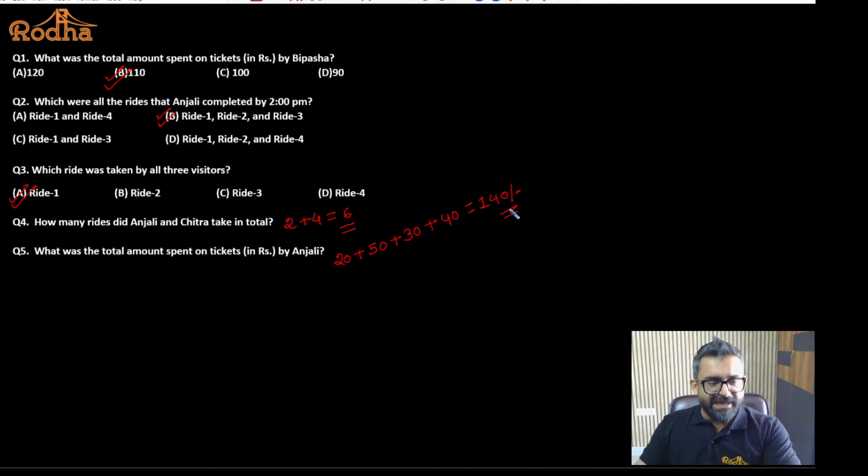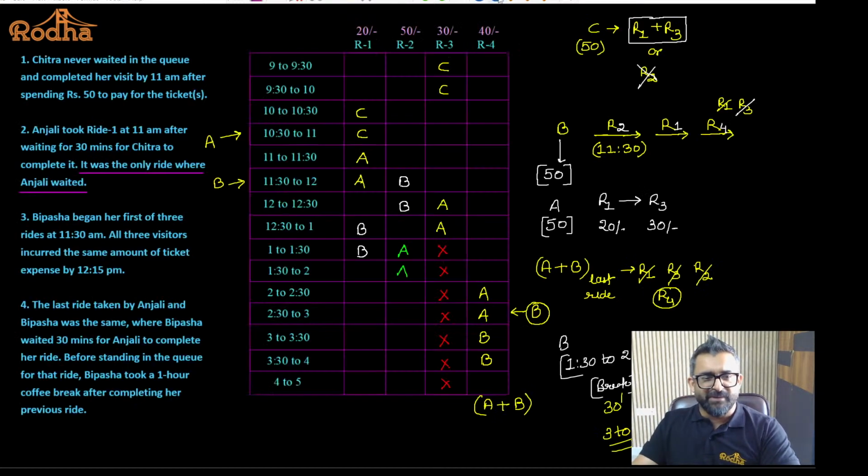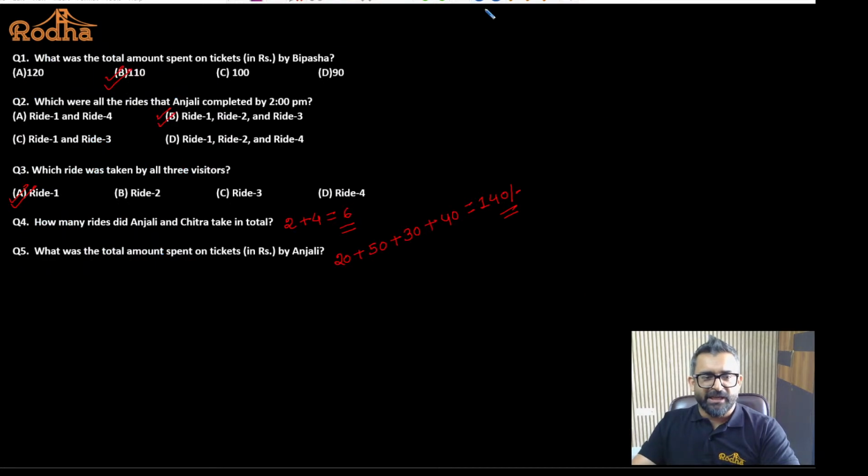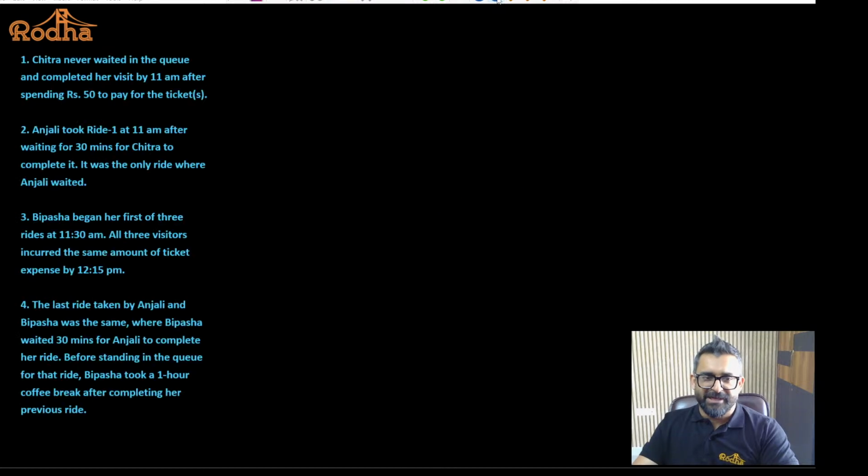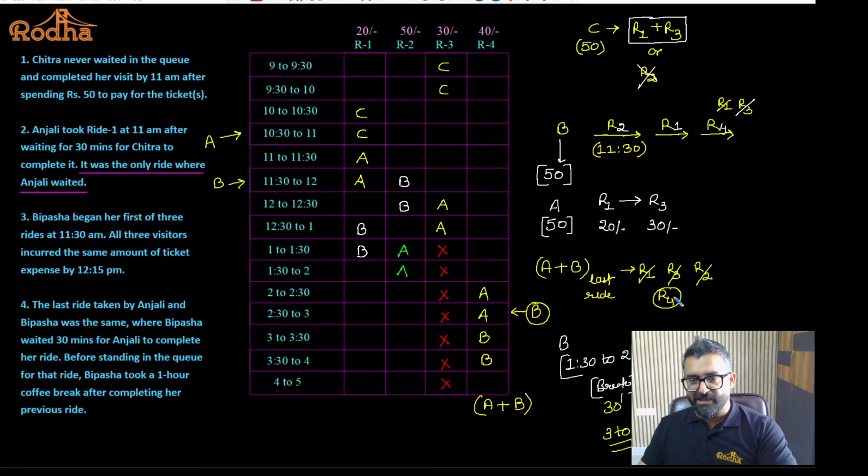Fine. So, very interesting question. Not a difficult one. A similar kind of question we have done in the previous class. If you look at the problem, it's slightly confusing when we solve it during the exam, because a lot of things need to be kept in mind. We cannot write everything. I have tried my level best to write most of the things which can be written, but in a nutshell, you have to understand and retain most of the information. Scheduling is such a thing where we have to retain the information, then only we can answer the questions. I hope it is okay to all of you.